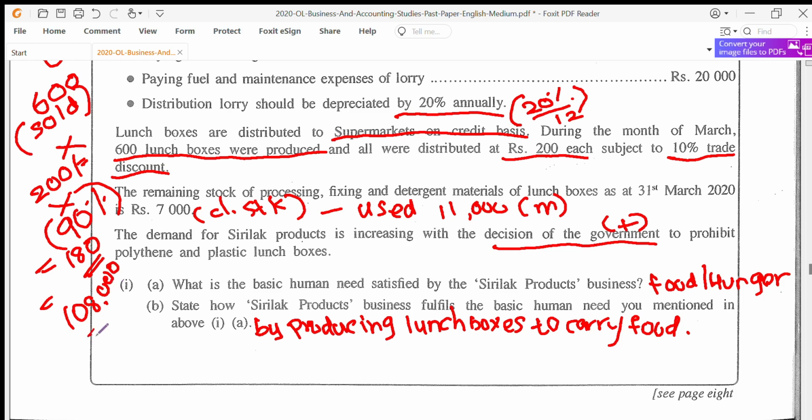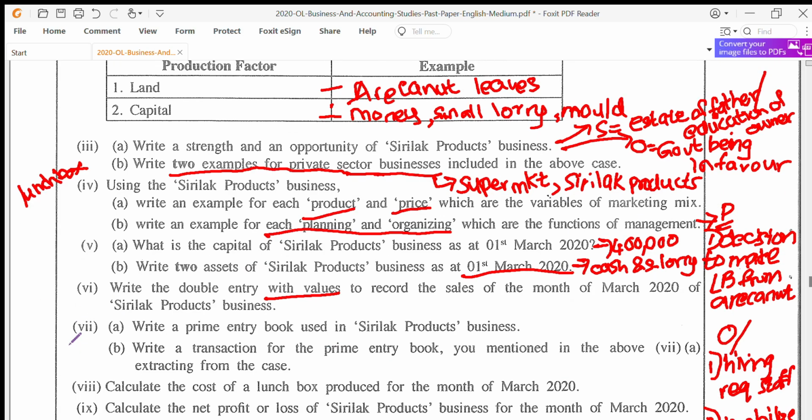So this company's sale value just for the month of March, for the beginning month itself, is 108,000. Now you have to do the double entry here. Now I told you this is a trade discount, not a cash discount. So you will not touch the discount allowed account.